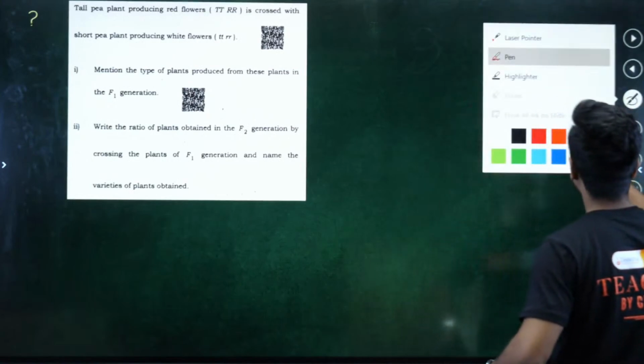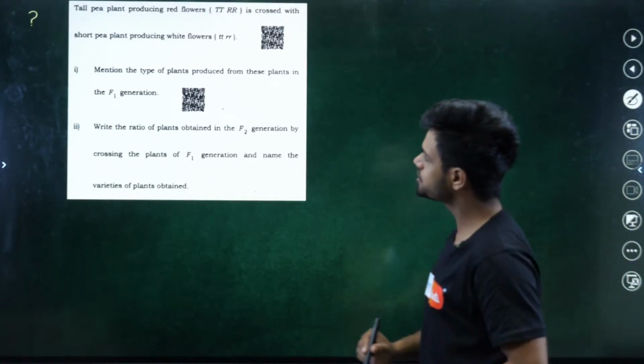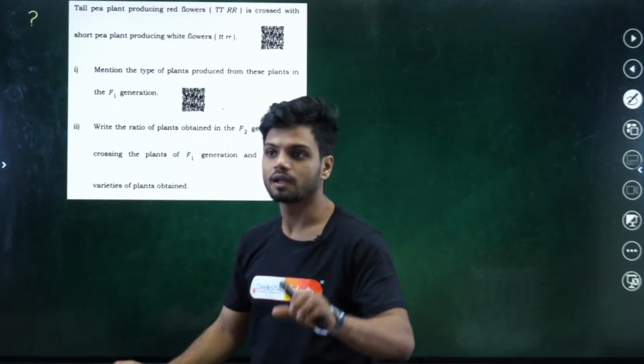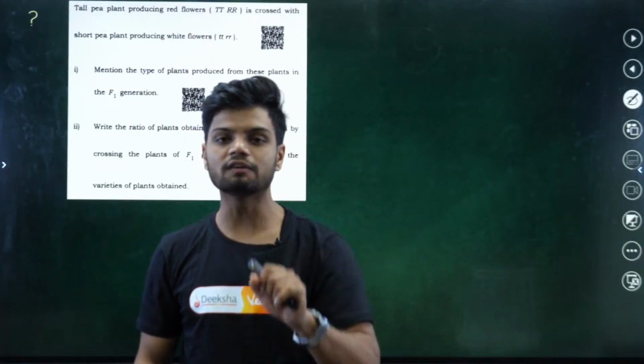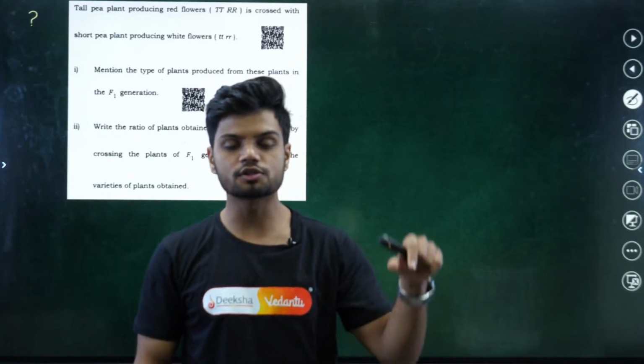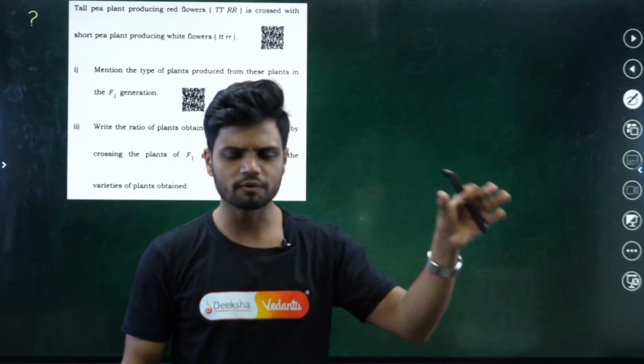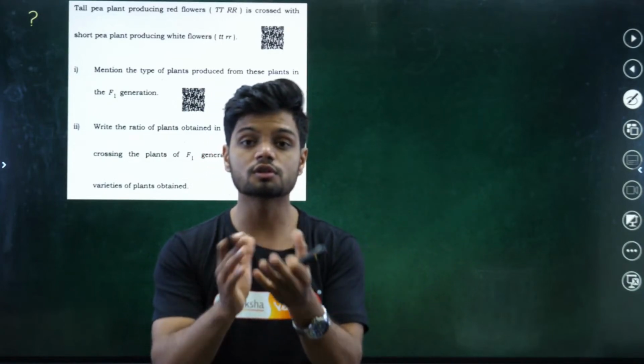Next question. Nice question is here. Can we solve the question now? The question is, tall pea plant producing red flowers. In the examination, they can give you questions based on not just tall and dwarf, or shape of the seed and color of the seed. They can also change.